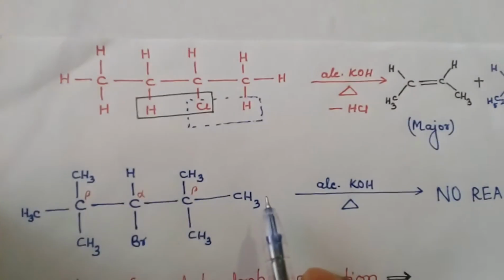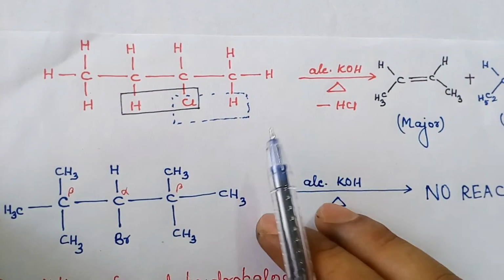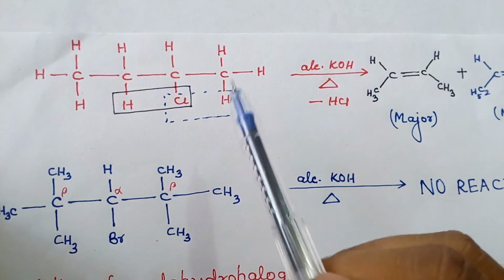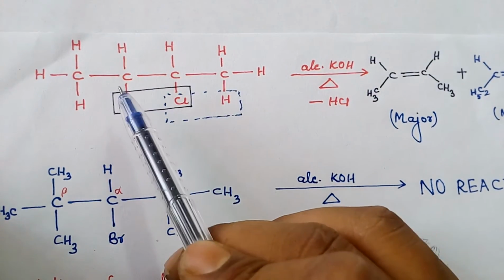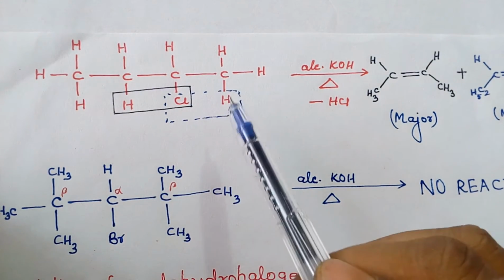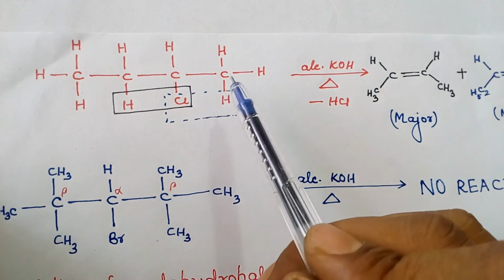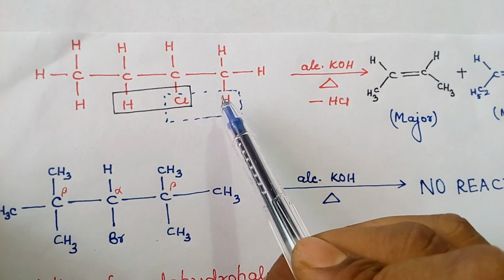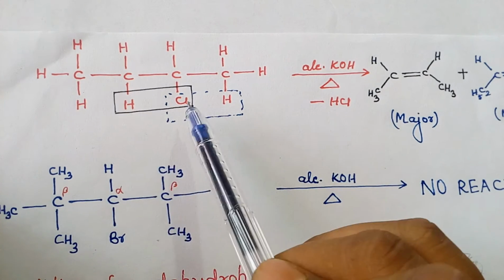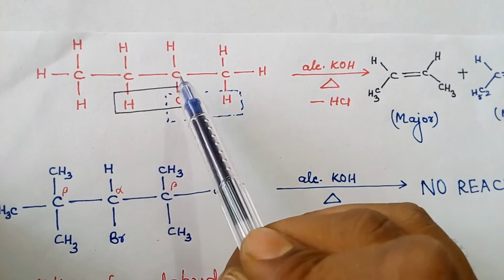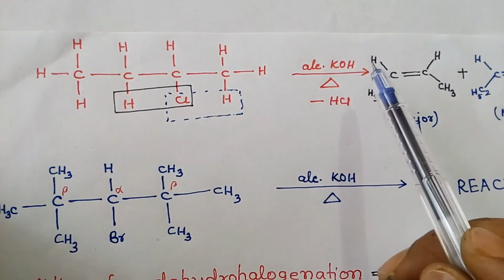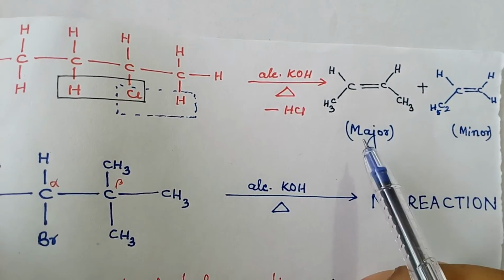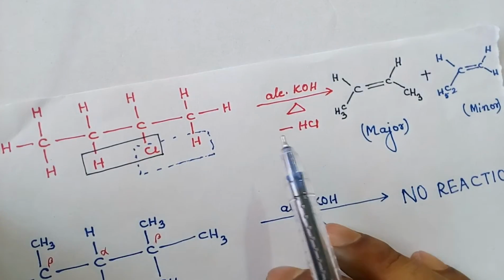Another example where there is a possibility of formation of two types of alkenes upon dehydrohalogenation reaction. Here carbon 1, 2, 3. HCl may be eliminated from carbon 1 and 2. This is one possibility. Another possibility is that minus HCl will be eliminated from carbon 2 and 3, thus giving us two different types of alkenes. This is the major product and the other one is the minor product.